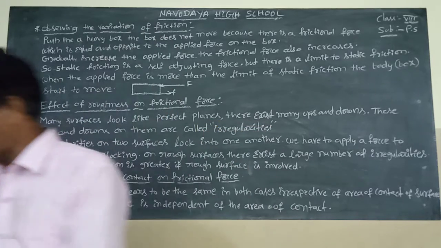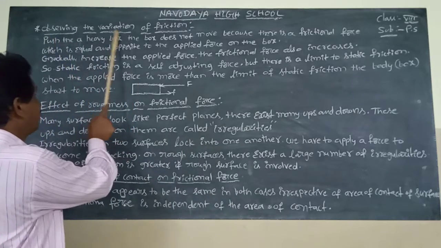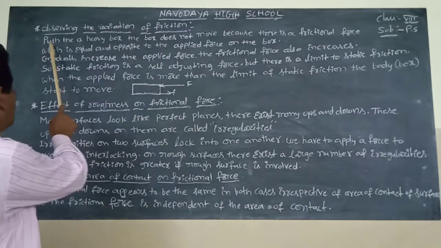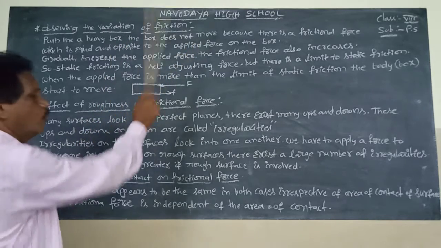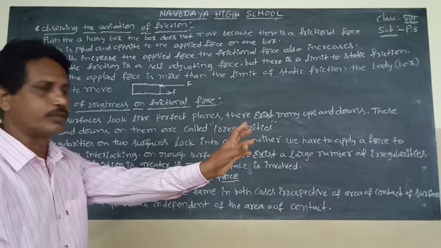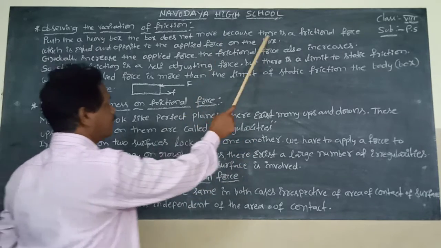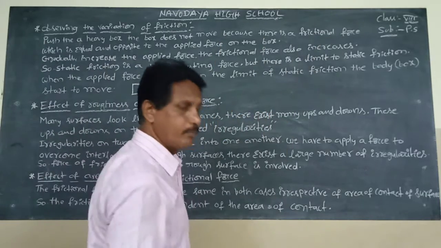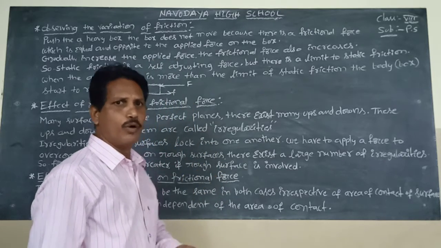Okay, look at the board here, students. Observing the variation of friction. Push the heavy box. The box does not move. The boy applied a light force on the wooden box. The box does not move because there is a frictional force between the surface of the wooden box and the surface of the floor.